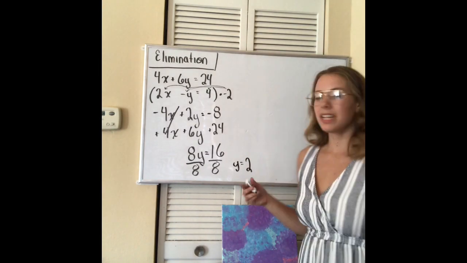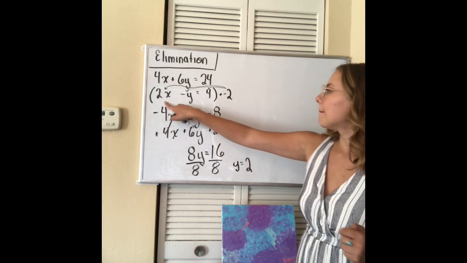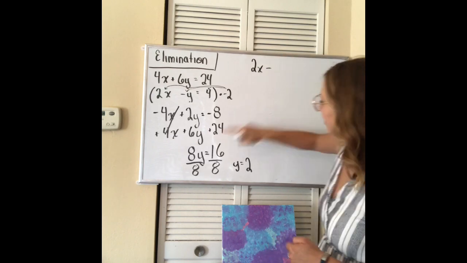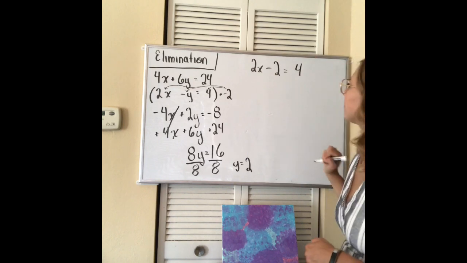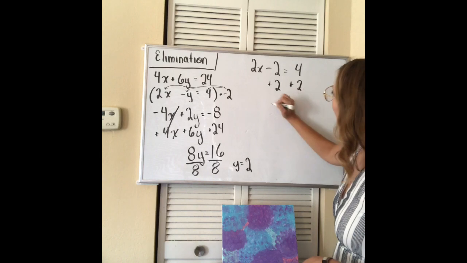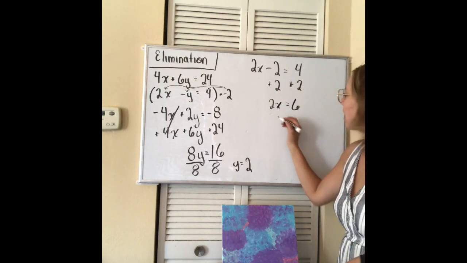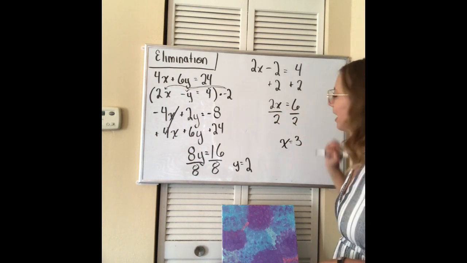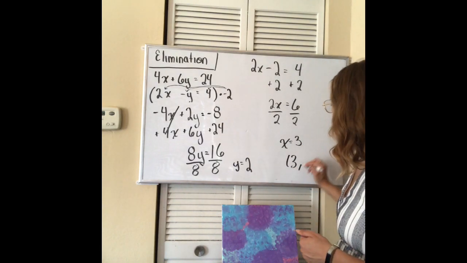But we're not done yet. We need to find our x value. I'm going to plug my y equals 2 back into this equation. So 2x minus y, which is 2, equals 4. I want x by itself, so I'll add 2 to both sides. I end up with 2x equals 6. I want x by itself, so I'll divide by 2, divide by 2, and I have x equals 3. But I'm not done yet. I need to write it as a coordinate, so 3, comma, 2.